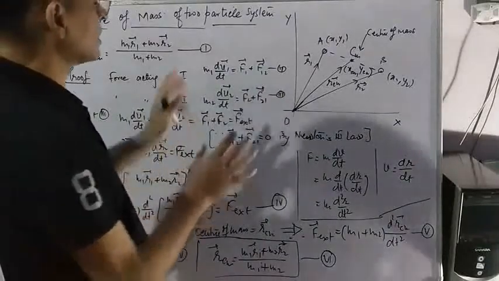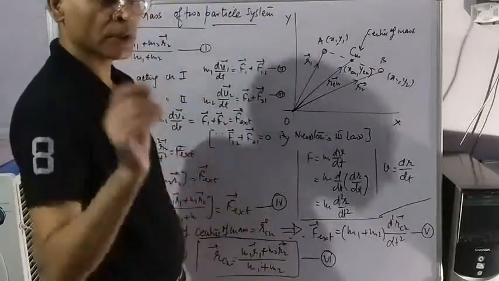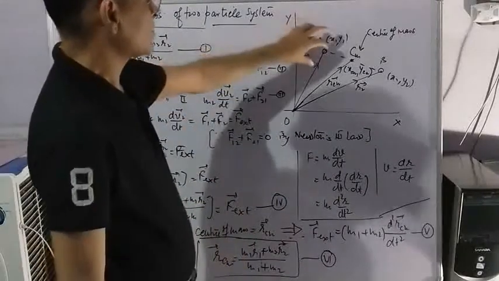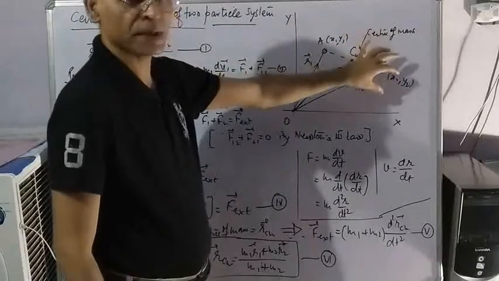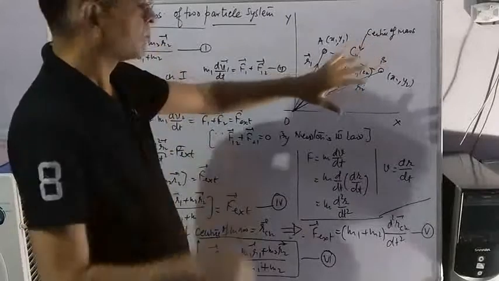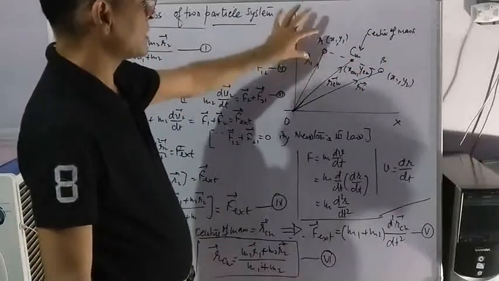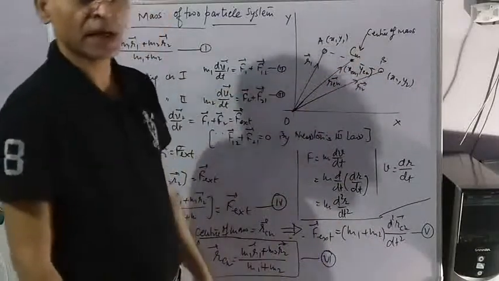Let us suppose some external force is applied to the system. Because of that external force, the first particle will experience some force and the second particle will also experience some force. So because of external force, suppose particle 1 is experiencing force F1 and particle B is experiencing force F2.